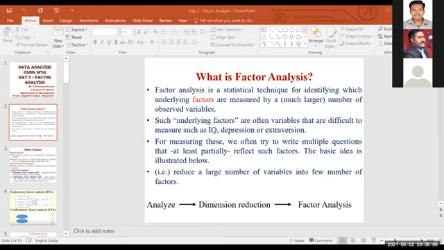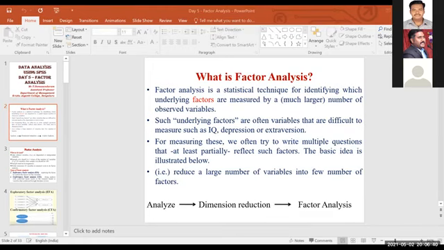For example, under working environment you have 10 variables, and you measure all 10 on a 5-point Likert scale. That means 1 is strongly agree, 2 is agree, 3 is moderate, 4 is disagree, 5 is strongly disagree. So it comes under the ordinal scale. If you have that, you can proceed, sir.